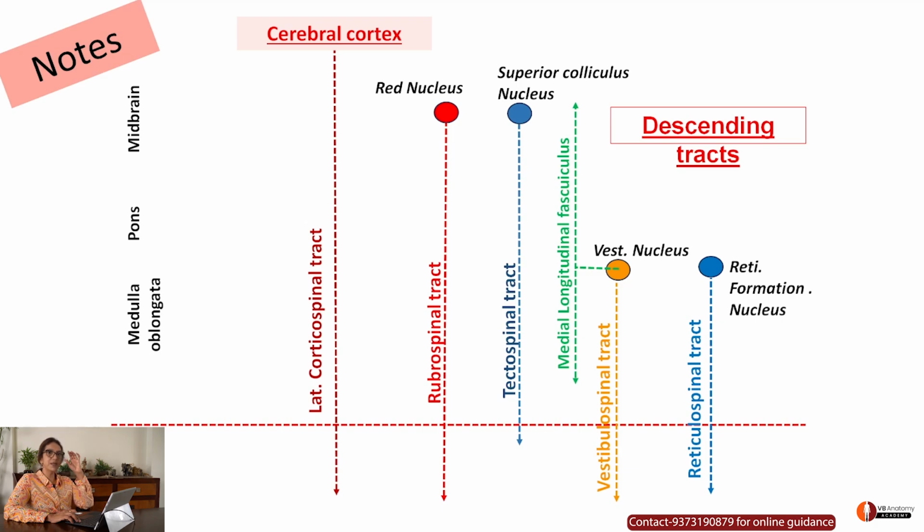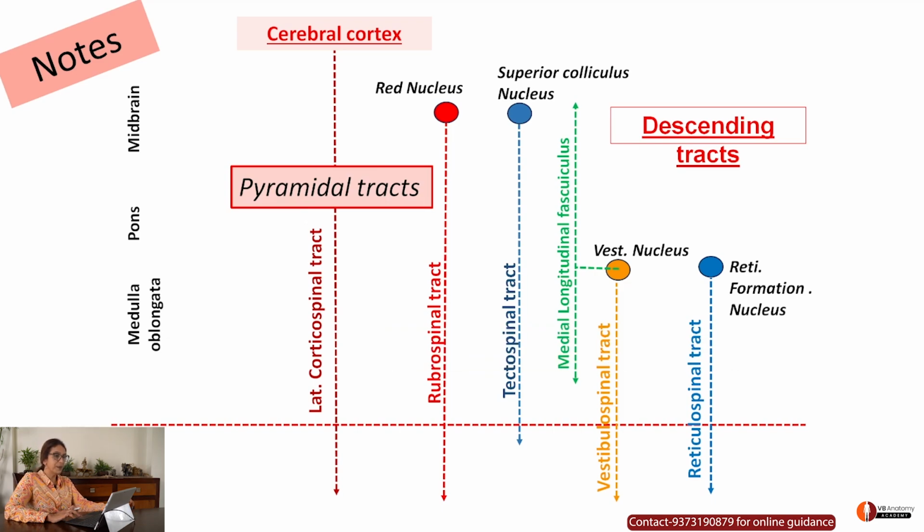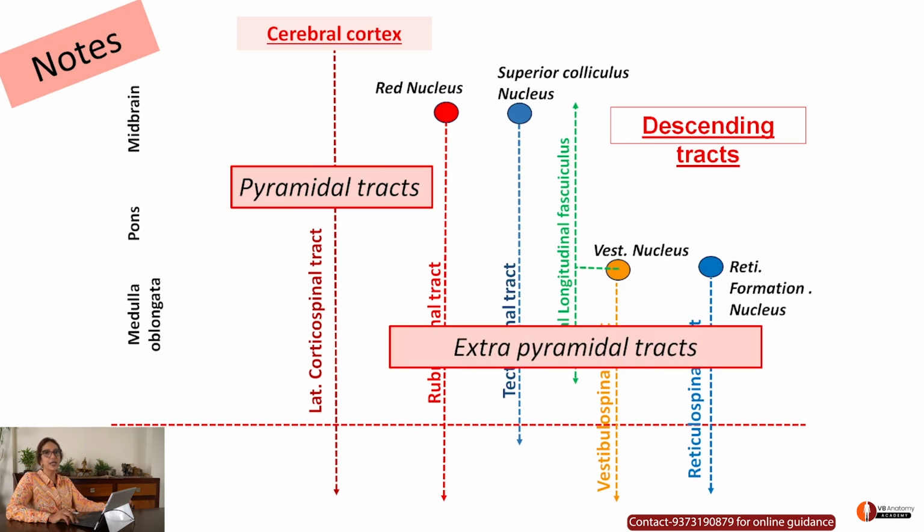My MCQs section may also give you an idea about what the pyramidal tracts are, and which tracts will be called extrapyramidal tracts, such as rubrospinal, tectospinal, vestibulospinal, reticulospinal. They're all extrapyramidal. Why are they not pyramidal? Because they do not come from the cerebral cortex. If the tract is coming from the cerebral cortex, you call it a pyramidal tract.